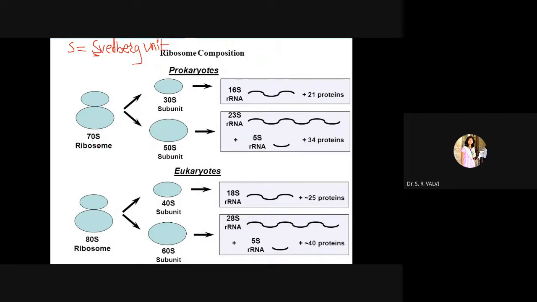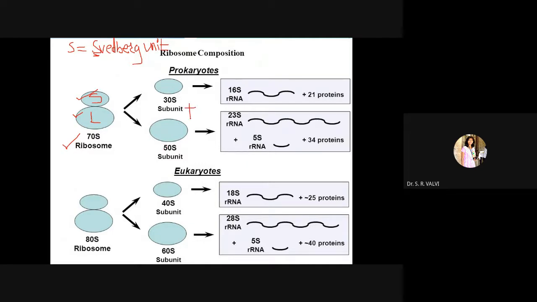Now see 70S. Suppose we have this 70S type of ribosome. Each ribosome has a larger subunit and a smaller subunit, right? So the 70S ribosome is made up of a 50S subunit and a 30S subunit.